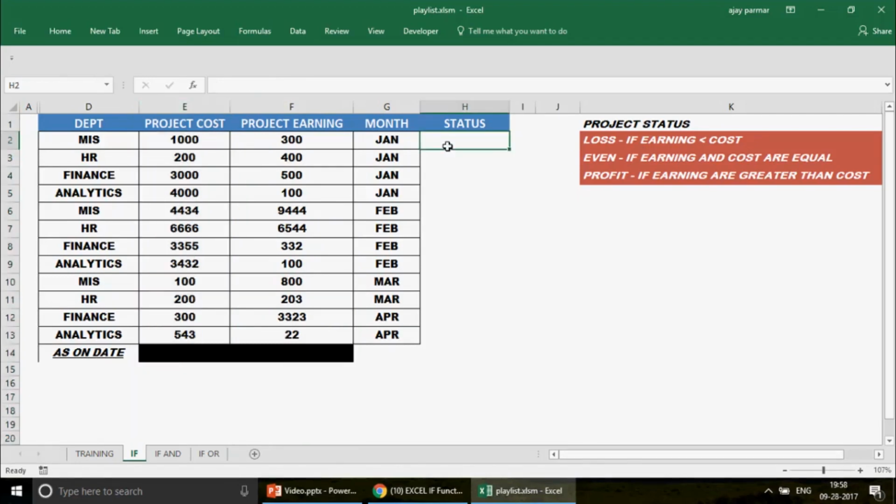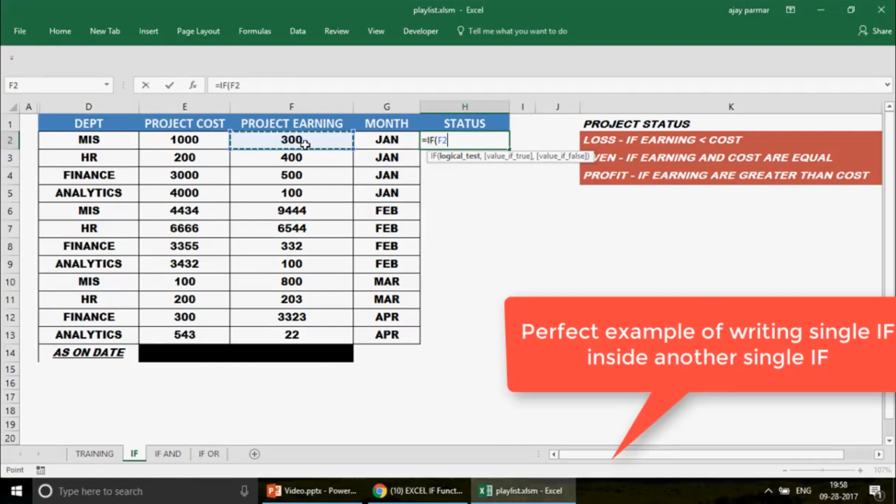In that case, guys, we are going to use the single if. Now, when you write the single if, how do you write that if function? Basically, you put the logic test here. So what is your logic test? My logic test is very simple: I say that if this earning is greater than my project cost, then you write the comma.